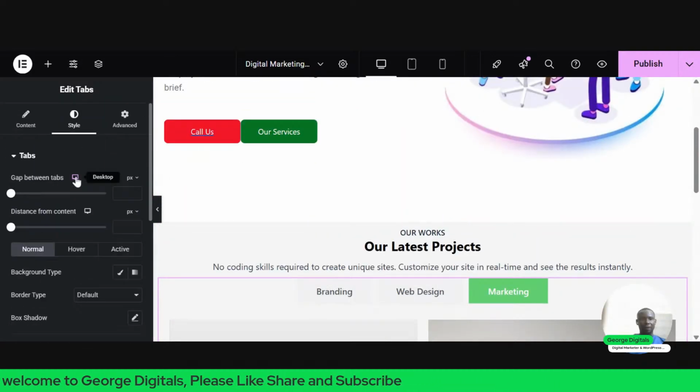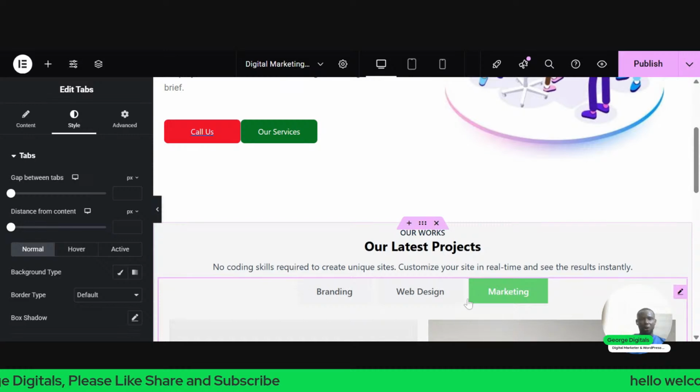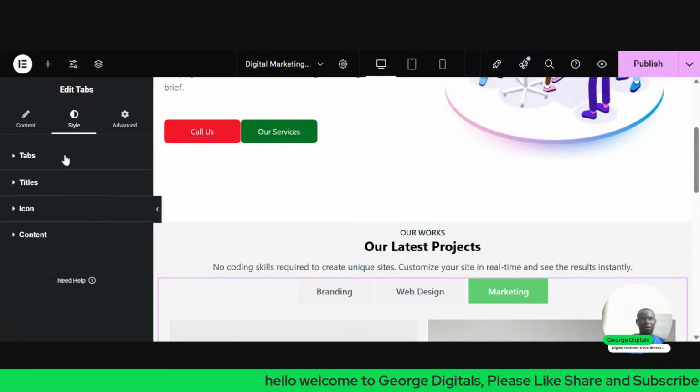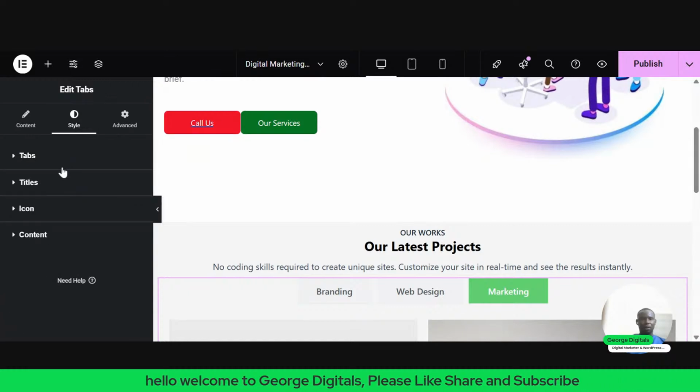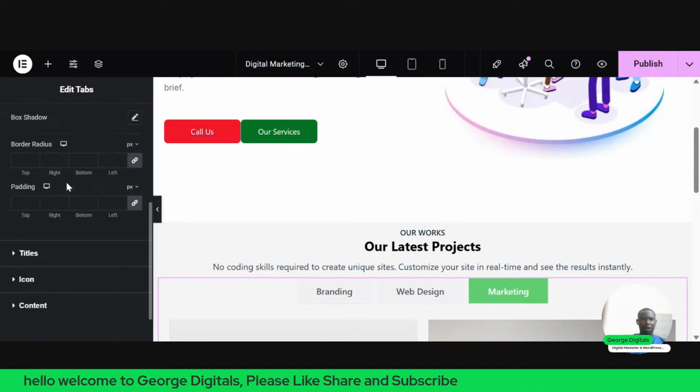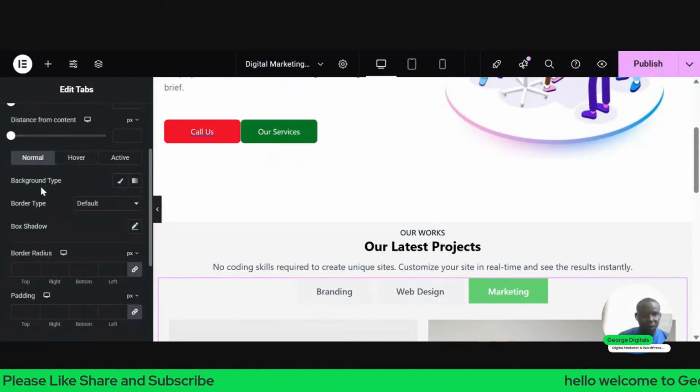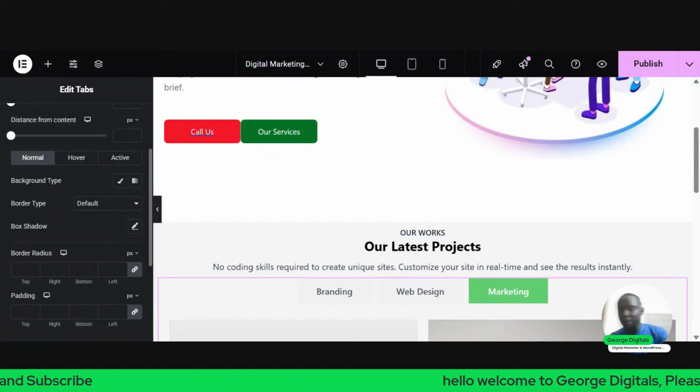So I want to change the color of this tab. If I don't like this green, I want to change the color of this tab. So how do I do that? So just scroll down under tab. Then you see this place, you see background type.